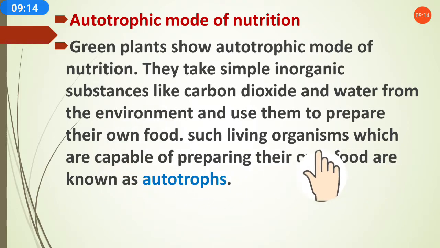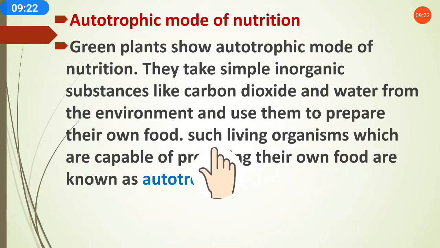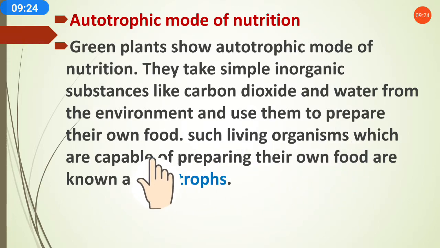Such living organisms which are capable of preparing their own food are known as autotrophs. Here the word autotroph also makes it clear: auto means by themselves, troph means to prepare.